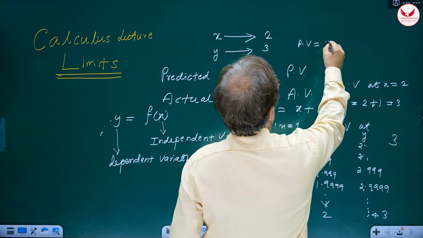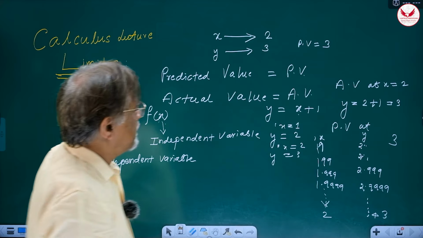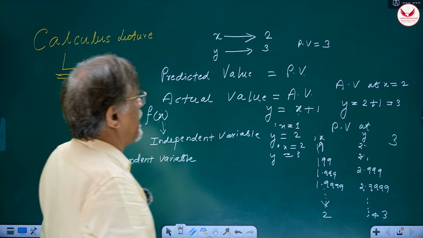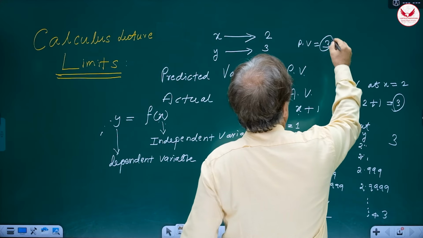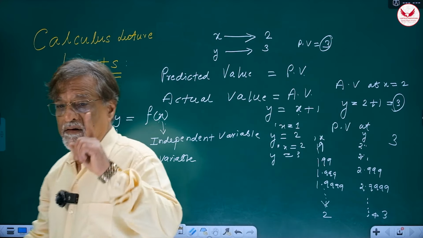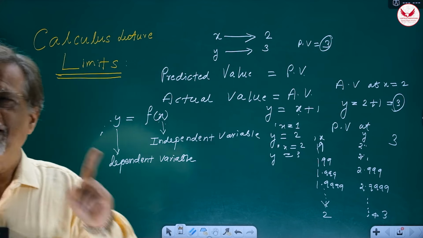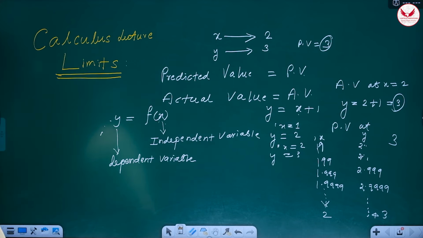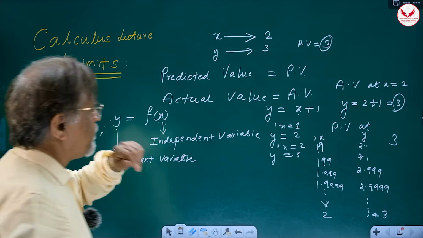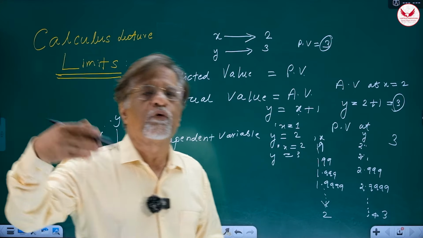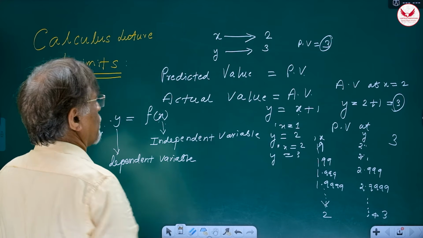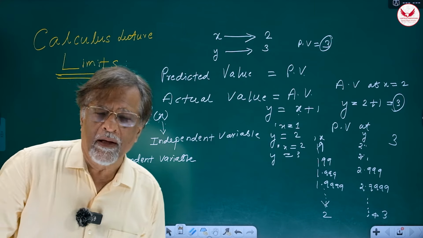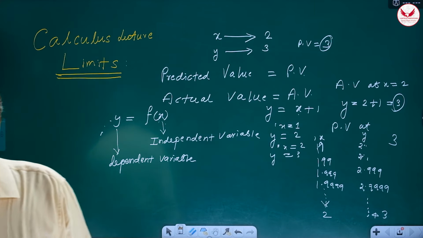Predicted value is 3. Now, in this example, actual value is also 3 and predicted value is also 3. But remember, this is just a coincidence. Every time it may not happen. In this example, both values are equal. Why they are equal? I am going to talk about it little later. But every function has got an actual value and every function has got a predicted value.